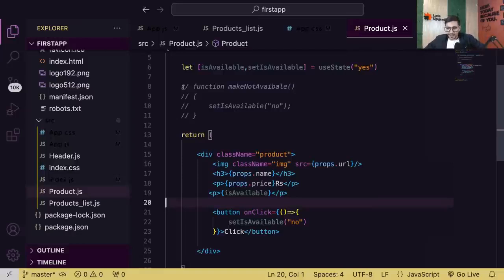Shubham is asking, in React, if changing data dynamically is possible, then what is the need of a backend like Node.js? See, Shubham, right now, whatever data we are creating, we are hard coding. That means we are the ones hard coding this data. Now, if we have thousands of products, are we going to hard code thousands of data? No, that will be tough. And if that data regularly changes, are we going to come back in code every day and change the data?